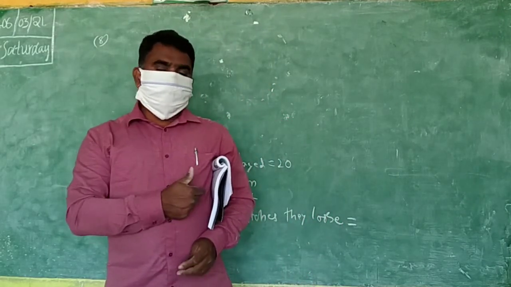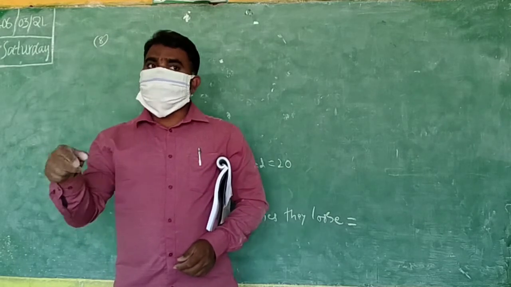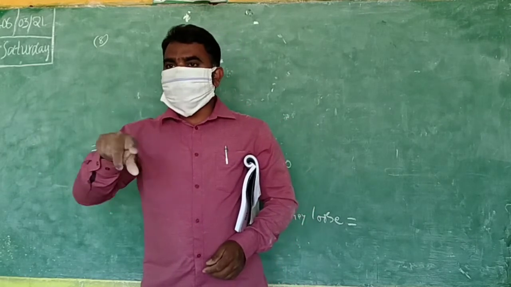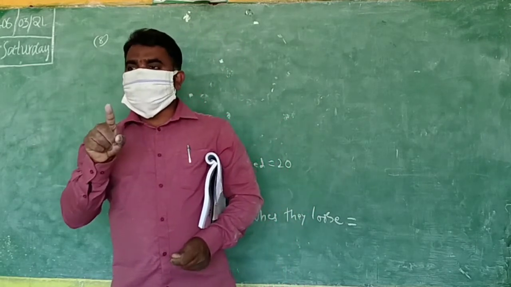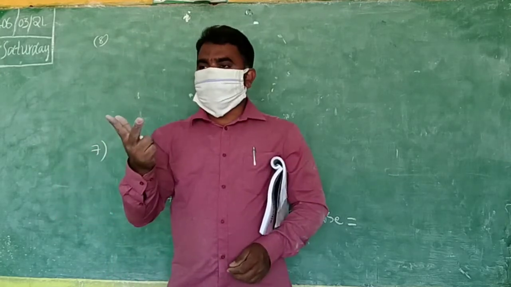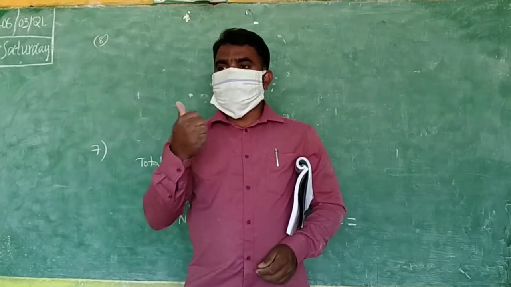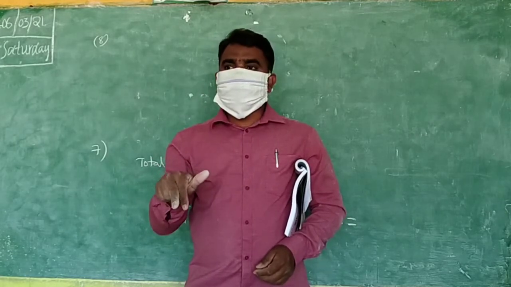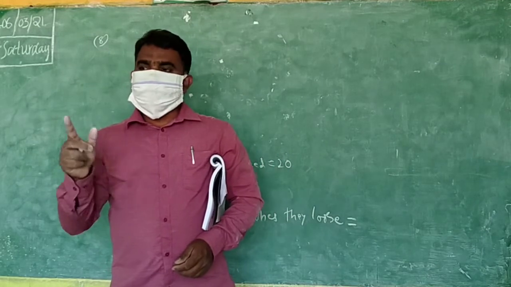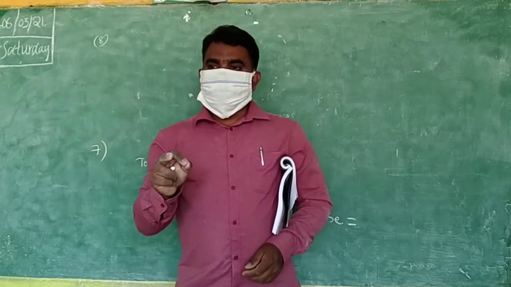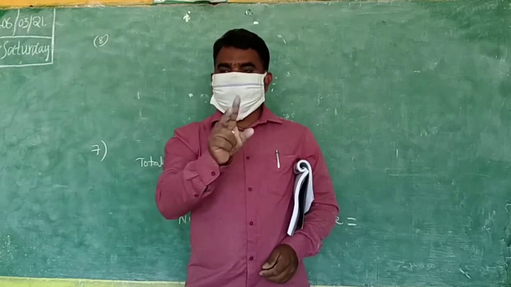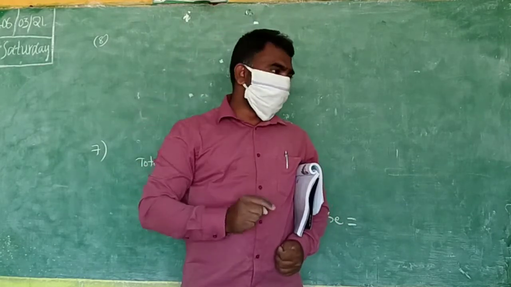But here he is giving 1 gram gold. No, that is not 1 gram gold. It is 1 gram of mixture. You understand? 1 gram is a mixture of all. What are there in that? Gold, silver, copper. But here he has given us only silver, 0.25, and copper, 0.05. But gold he did not give. Means we are thinking 1 gram is gold, but 1 gram is not gold. 1 gram is the mixture.